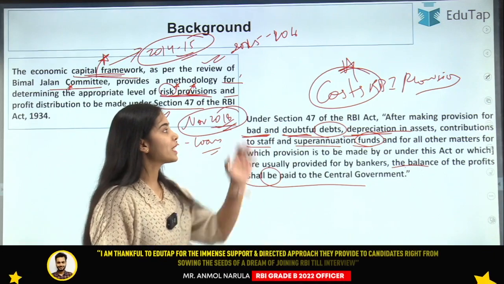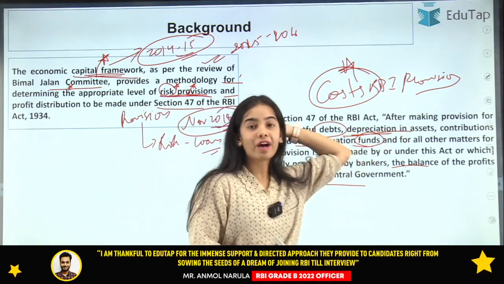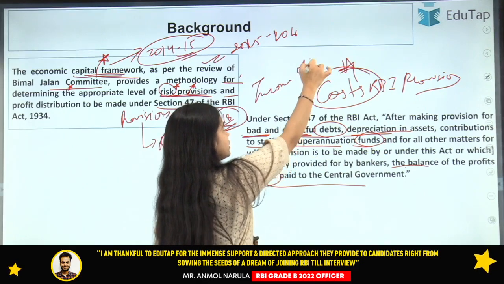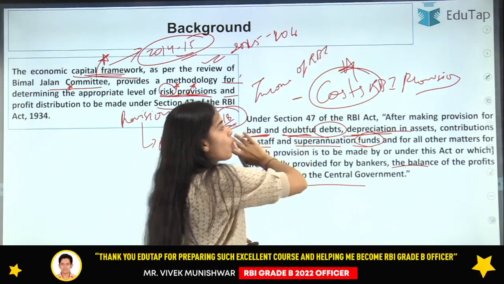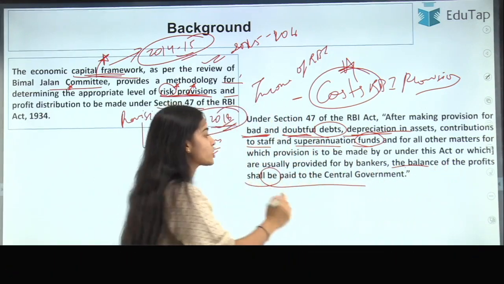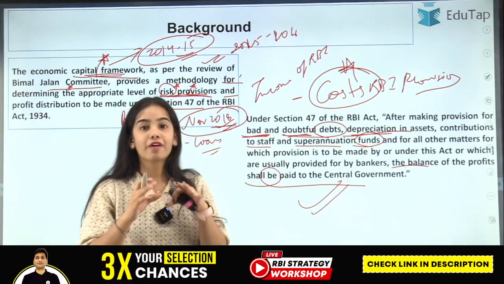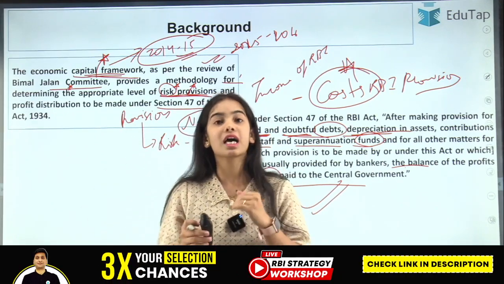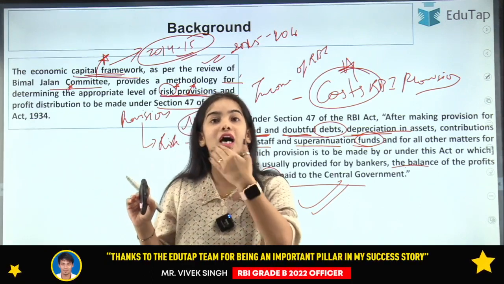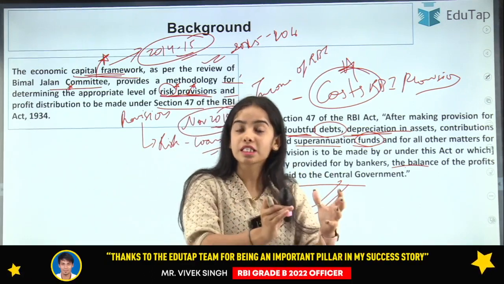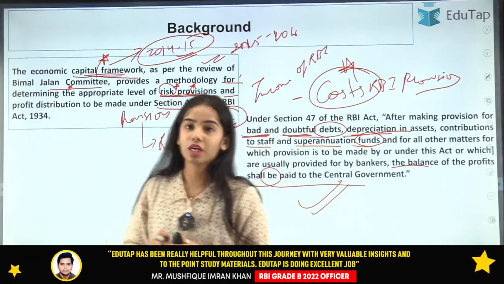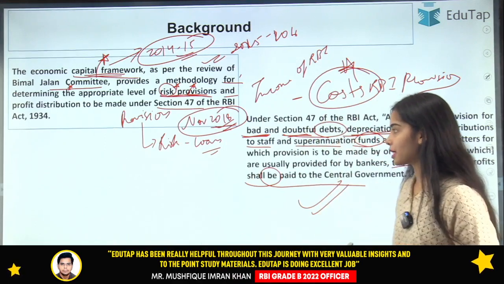I hope you have understood that after deducting all the costs from the income of the Reserve Bank of India, the balance that is left, the profit, has to be given to the central government. After the RBI has paid the salaries, kept the fund for retirement, and kept the risk provisions, whatever is left after that has to be given to the central government as the profits or as the surplus.